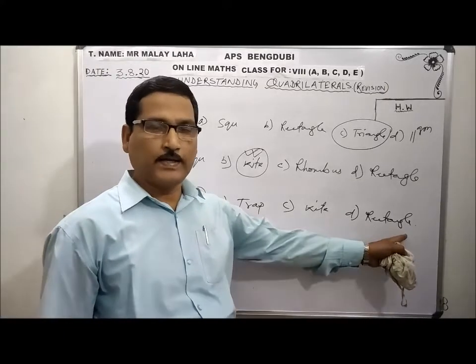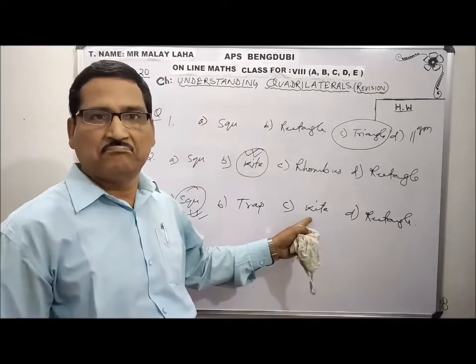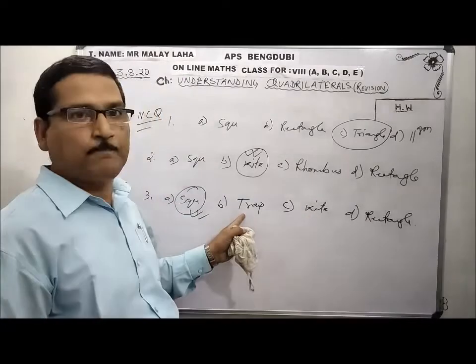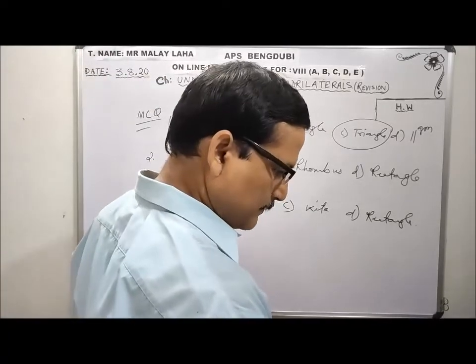In a rectangle, angles are equal, but sides are not equal. In a kite, angles and sides are not all equal. Trapezium, not equal. So option A, square, is the correct answer.